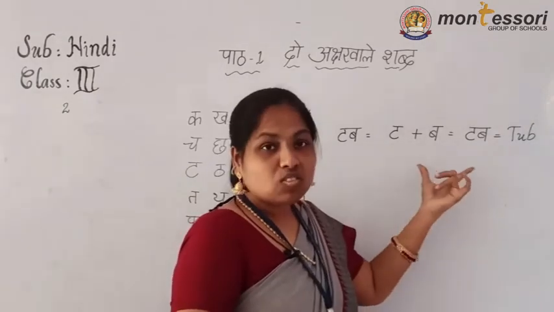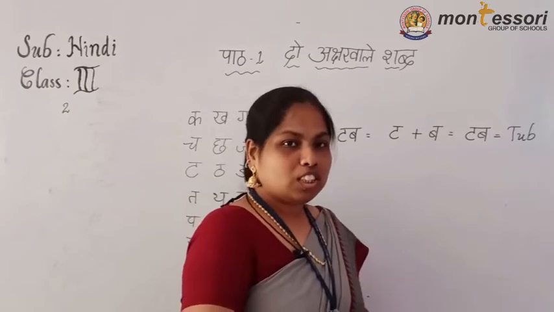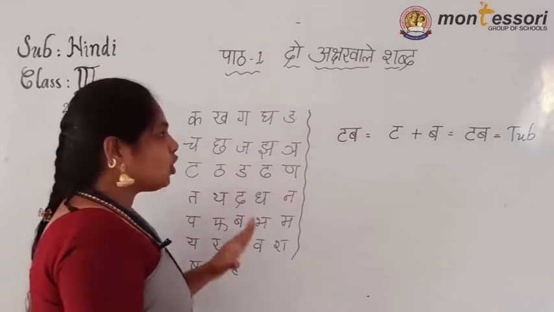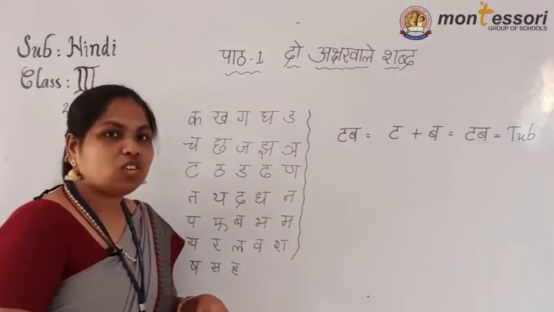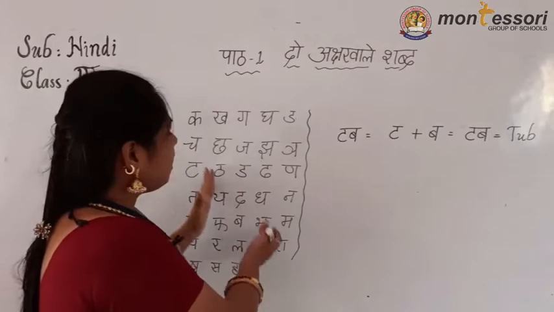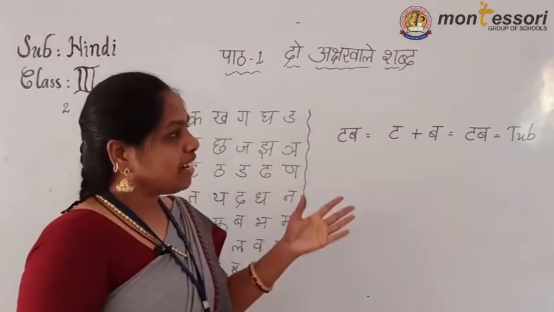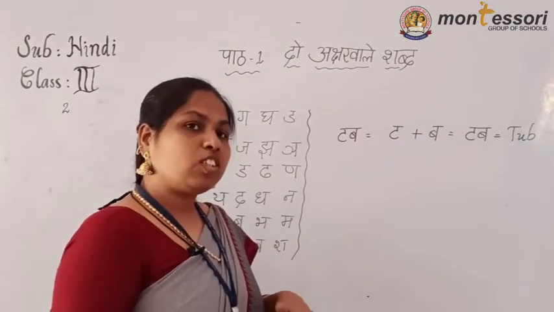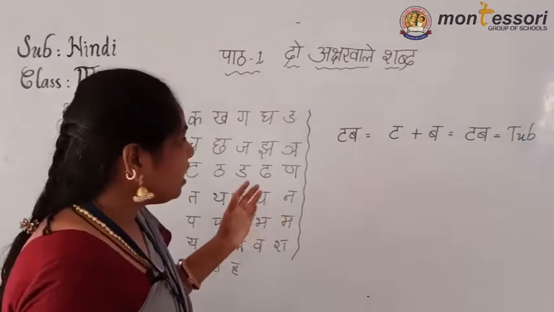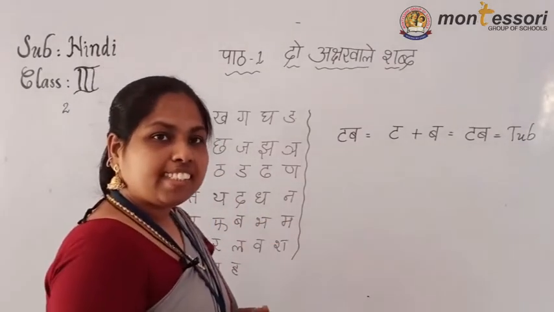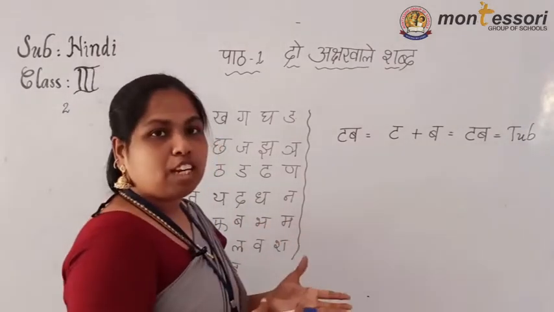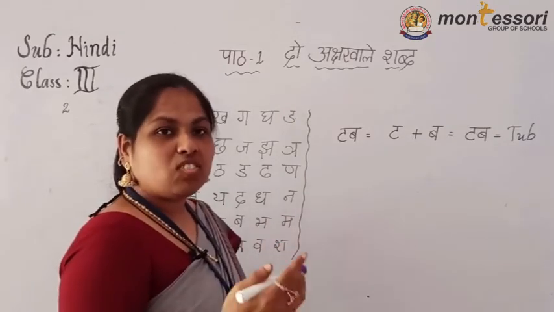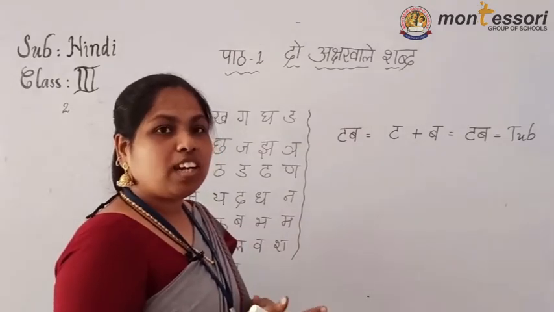What I gave, which letters I gave, how you are going to identify this. These letters are helping us to identify these letters. By seeing these letters, if we can identify 2-letter words, then when it comes to 3-letter and 4-letter words without the symbol, at that time we can easily identify what the letters are and which one it is: Alpapran, Mahapran, Anunasik, or Swara Akshar, or a short vowel or long vowel.